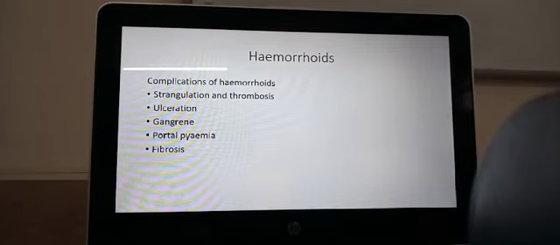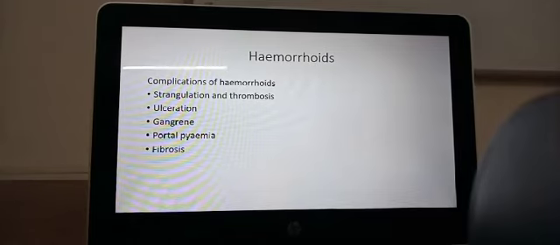Then you can get fibrosis. Fibrosis is when after all these problems healing occurs, the veins are no longer hemorrhoids, but they have become fibrosed, and this fibrosis can cause fibrosis of the anal canal itself. If the anal canal becomes fibrosed, it becomes very tight and very difficult to pass stools.